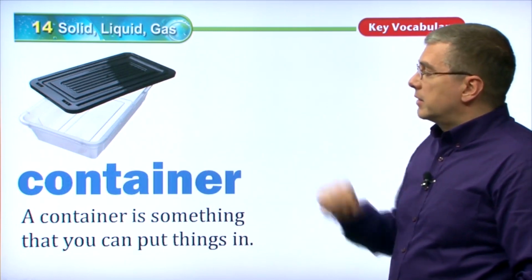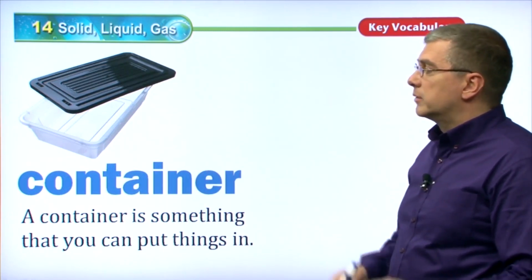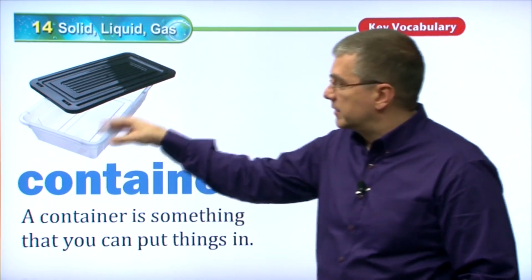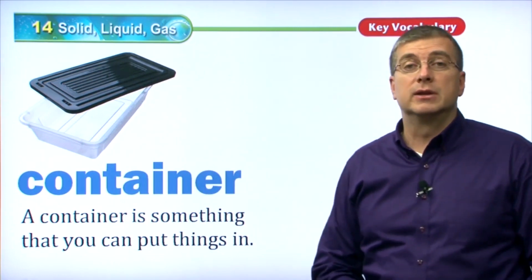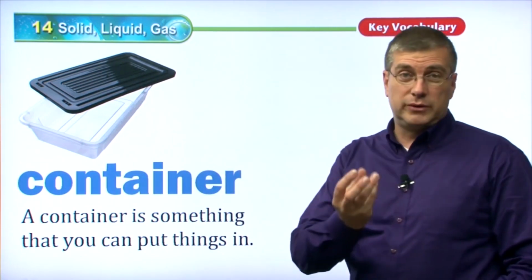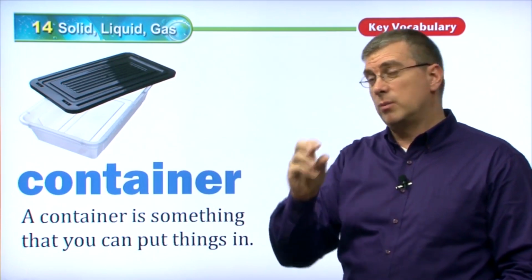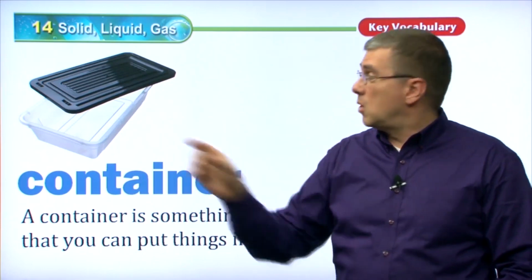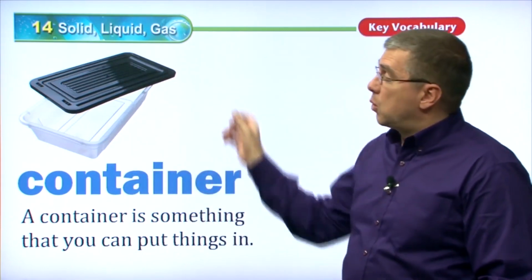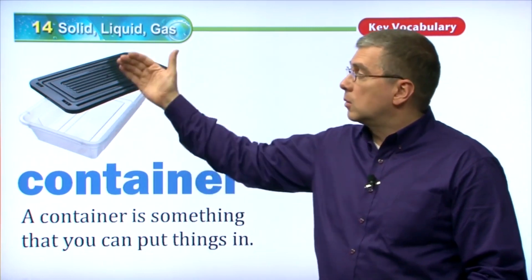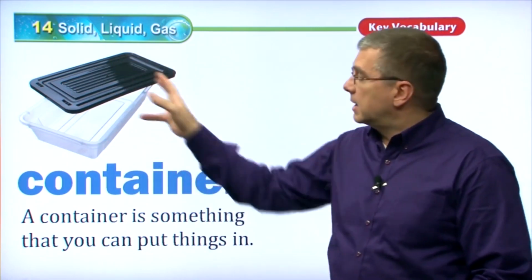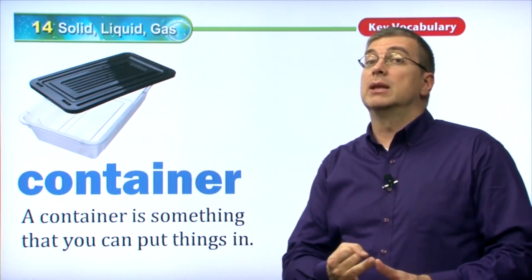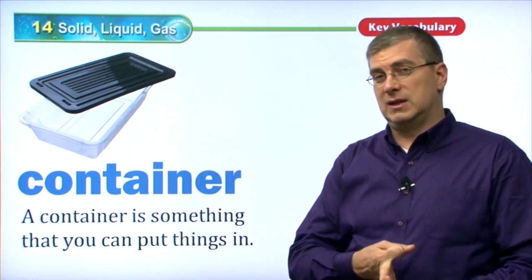Okay, we talked a little bit about a container. We talked about how liquid will take the shape of its container. A container, of course, is something that you can put things in. Now, sure, you could put solids into this container. If we had those marbles we saw at the beginning, the spheres, if we put the marbles in this container, the marbles will still be spheres. They won't take the shape of the container. But if we pour water into the container, then the water will take the shape of that container. The container is just something that we can keep things in. You can keep solids, you can keep liquids, and you can keep gas in a container too.